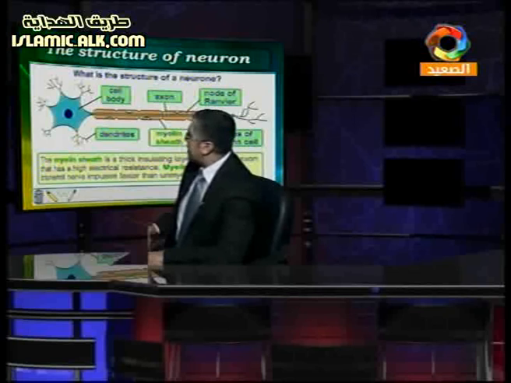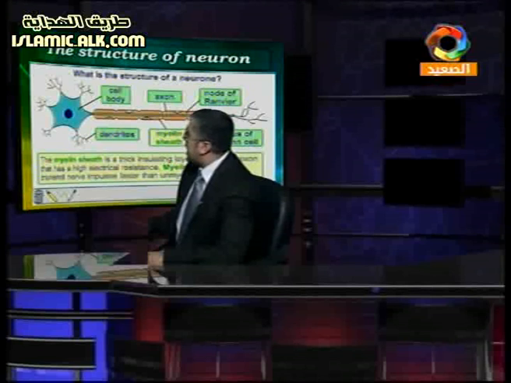It's like our hand, and we have our hand. It has what? It has fingers. So the fingers here are like the branches called dendrites. Again, we have the cell body, the first one on the left-hand side. We have the body cell that contains a nucleus inside. And the other one, we have an extended part called the axon.